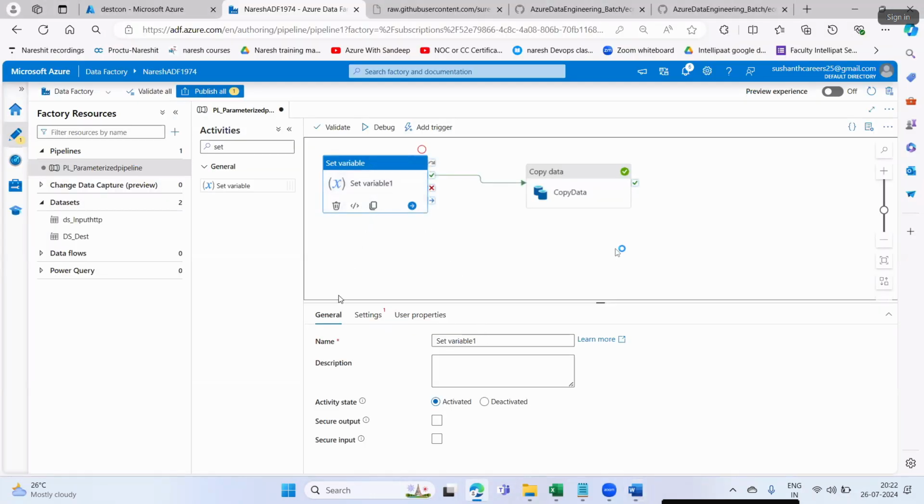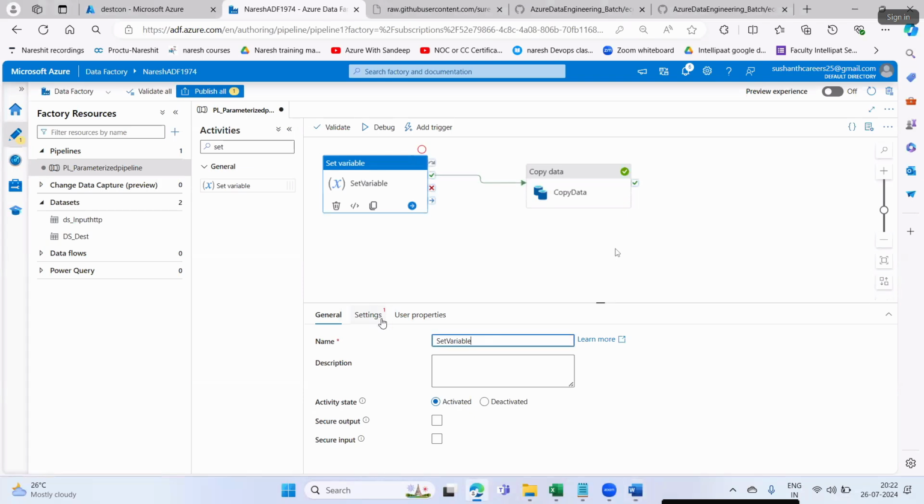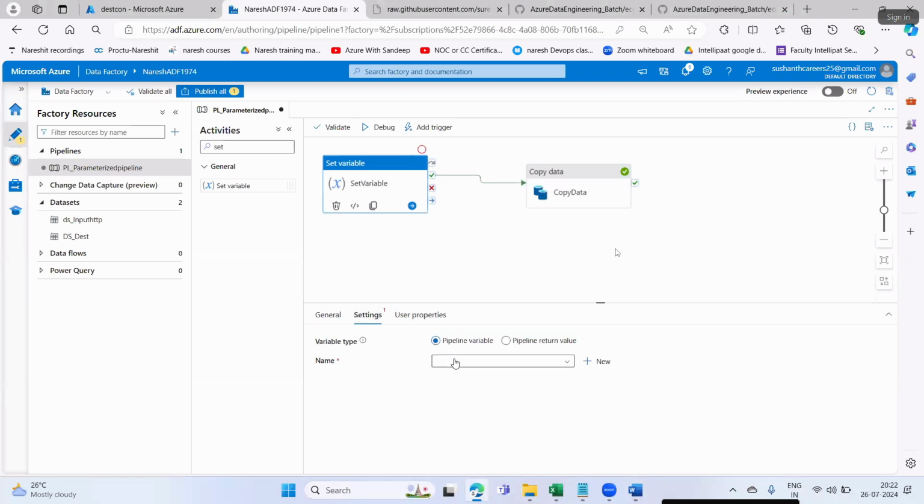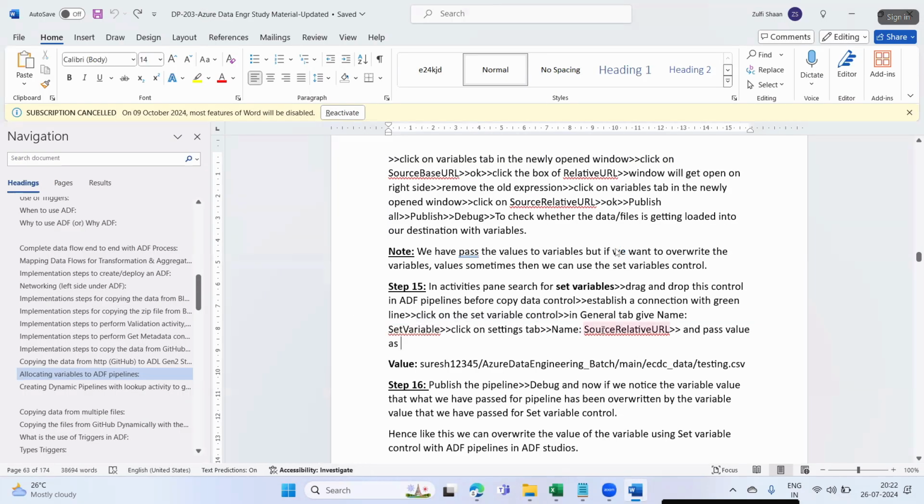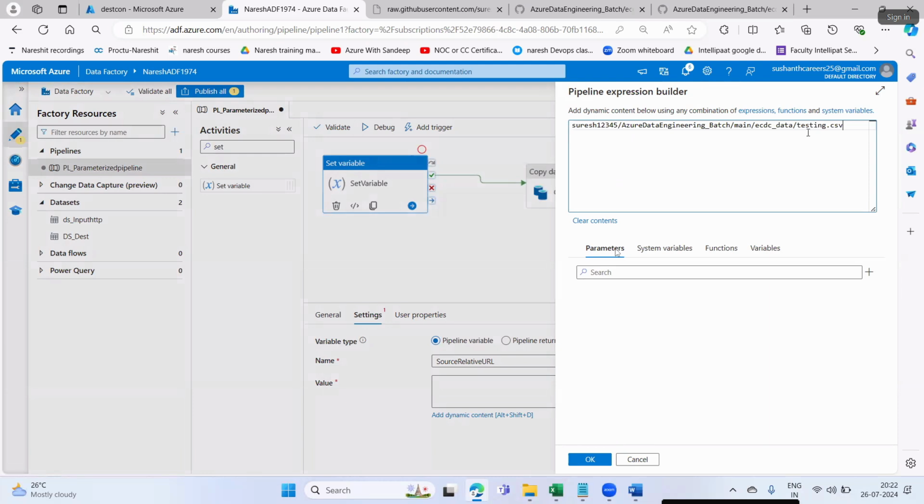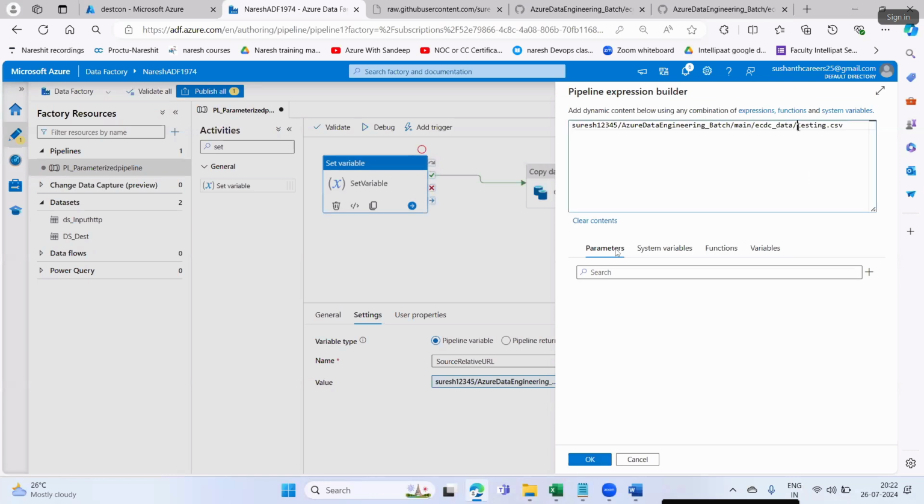Click on the head of this control. You will see the properties of this control. Click on set variable, click on the settings tab. Name: source relative URL. Source relative URL, and pass the value as this one. See here, the testing.csv file I'm trying to load.